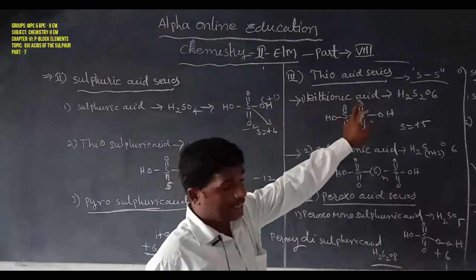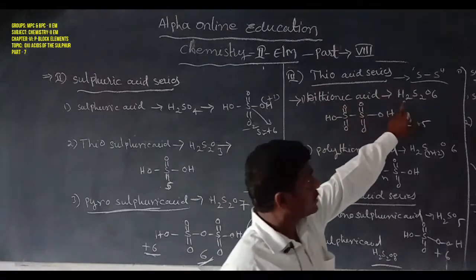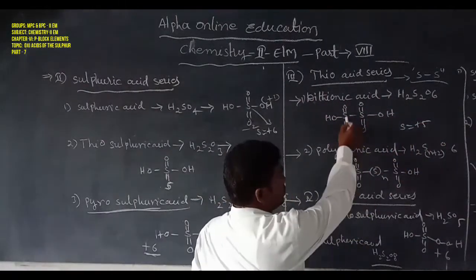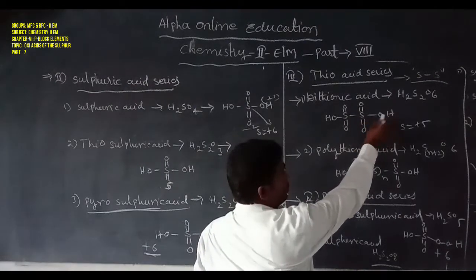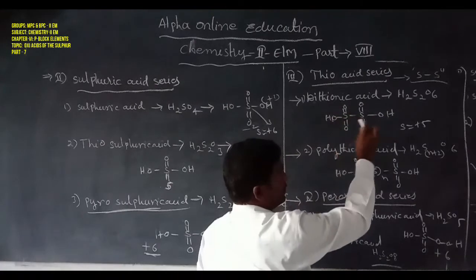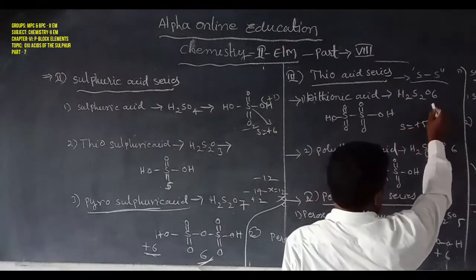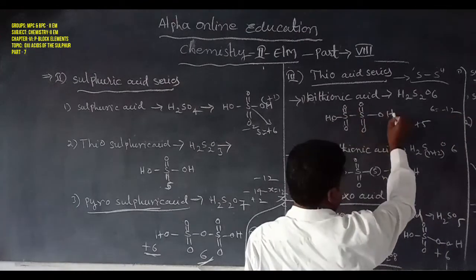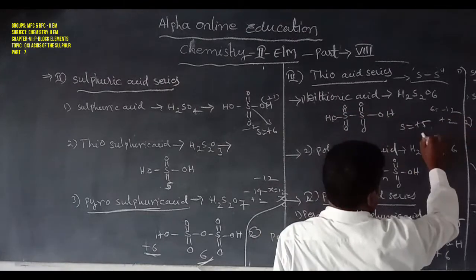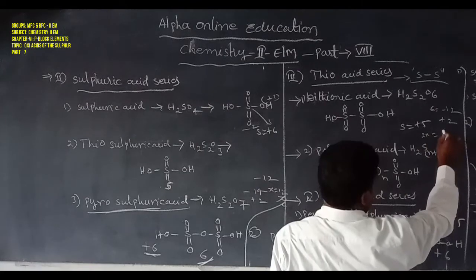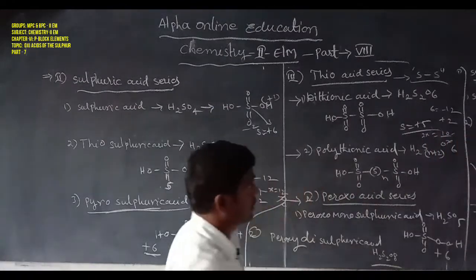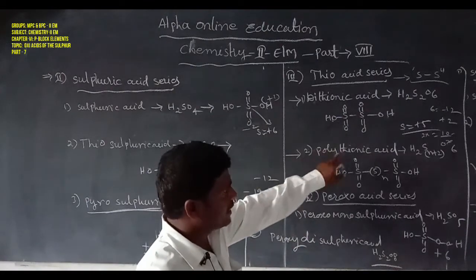Dithionic acid. Dithionic acid general formula H2S2O6. Here there are 2 sulfur atoms, 2 hydrogen atoms, 6 oxygen atoms, 1 2 3 4 5 6. Each oxygen oxidation state is -2. 6 into -2 is -12. Here hydrogen +1 +1 is +2. So here is 2x. X is equal to 10 by 2 is equal to 5. Sulfur oxidation state is 5.